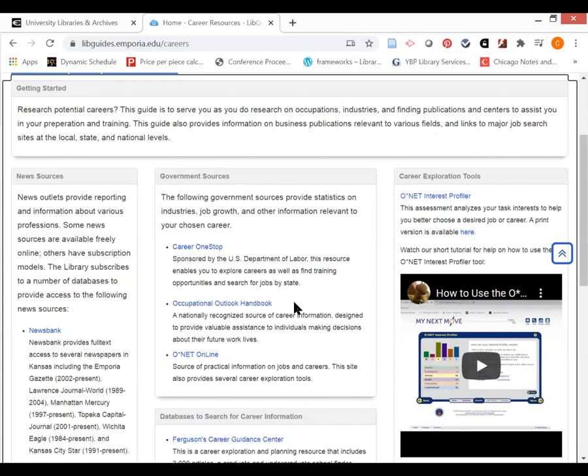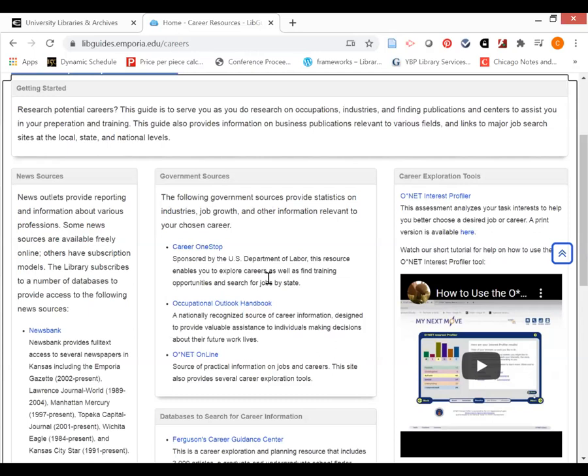You also want to find out if a career or job that you're interested in for this essay requires an advanced degree. Does it require a bachelor's degree as far as college is concerned? Or do you need a master's degree or some other type of certification? What type of salary range can you expect? This type of information is going to be fairly easy to find if you know where to look.